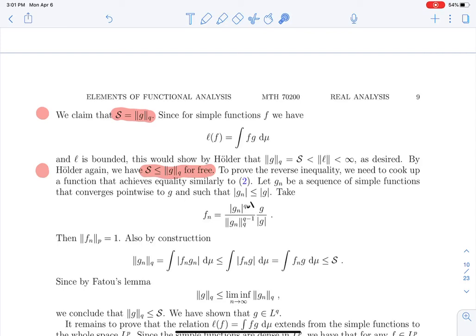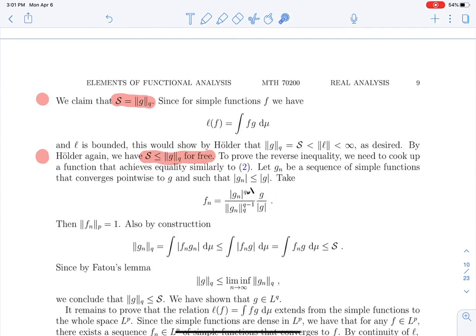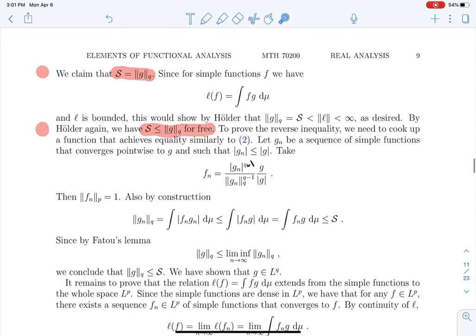Oh no, it might not be simple because of that G. Sorry, Gn is simple, but G might not be, so Fn might not be simple. Then by construction, this LP norm, with the same trick as I said before, is equal to 1.